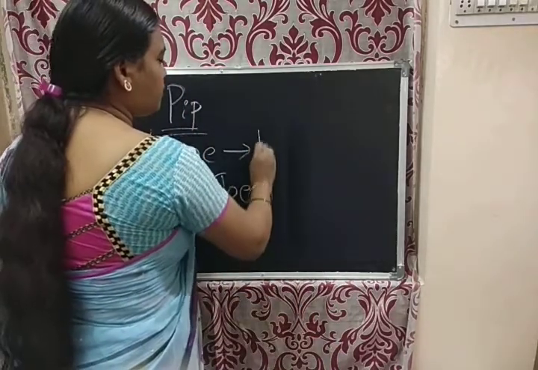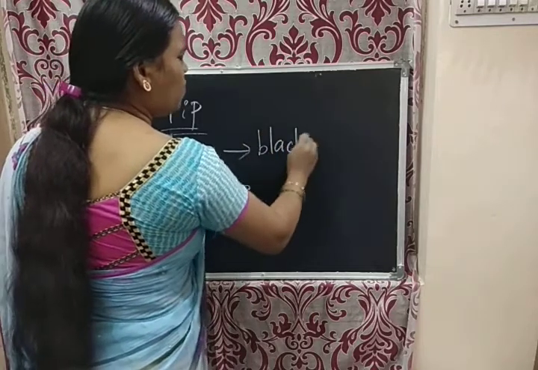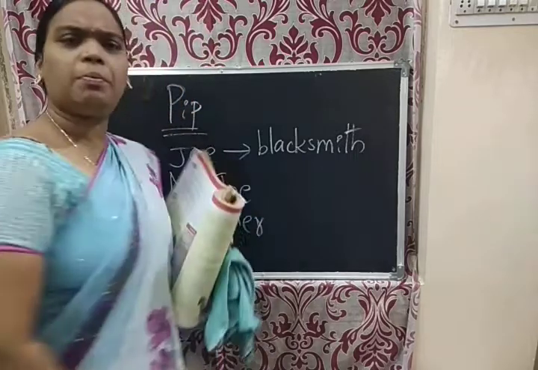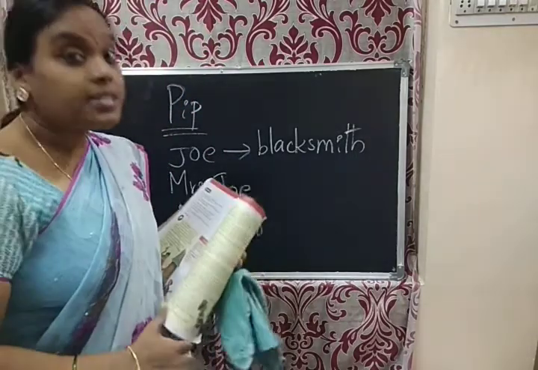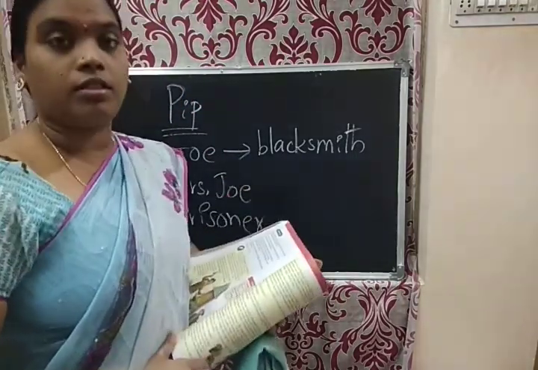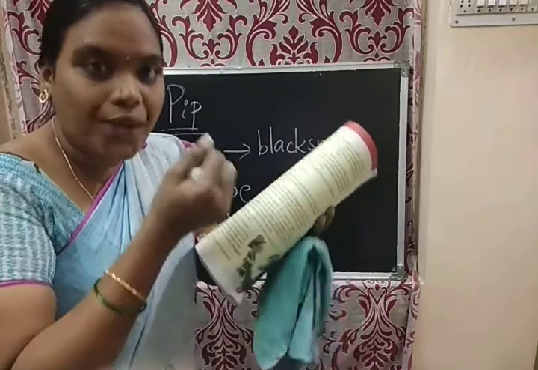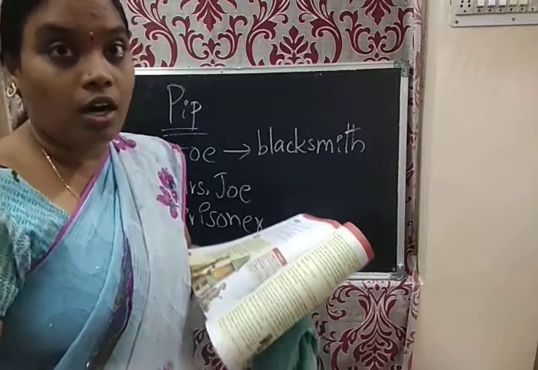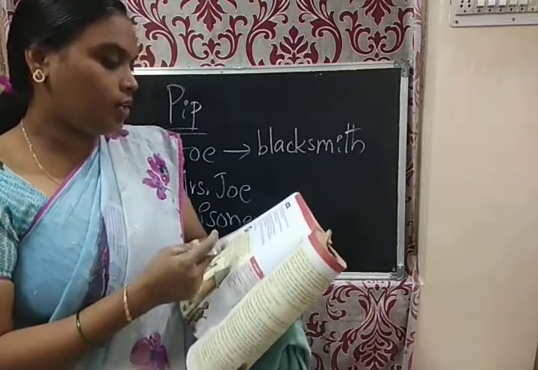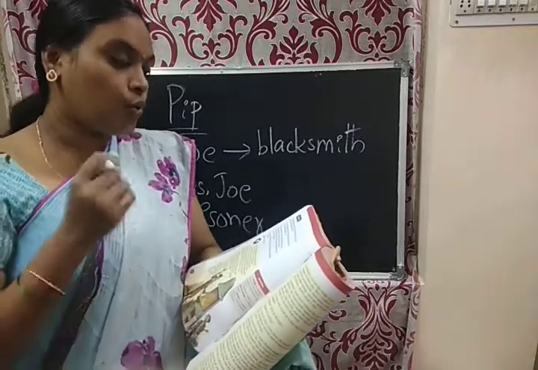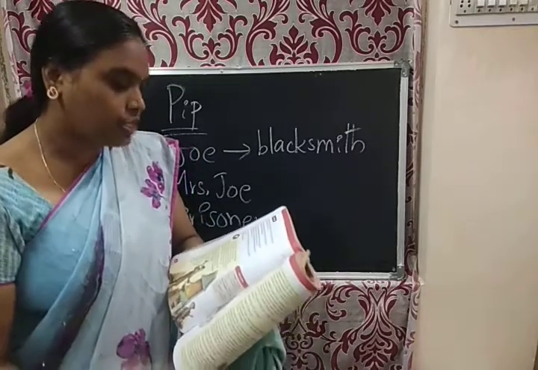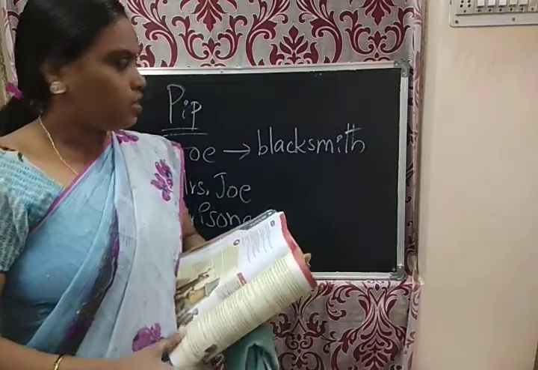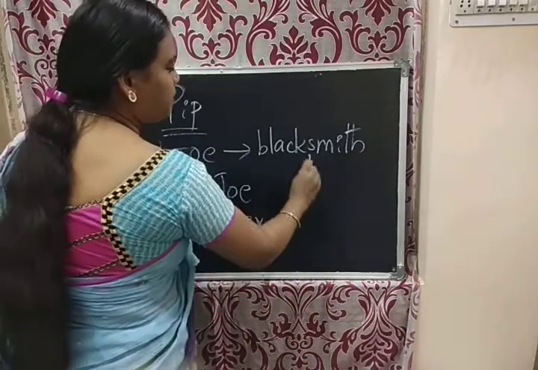Joe's job is blacksmith. What is meant by blacksmith? A blacksmith means a person who makes horseshoes. See, here they gave it: a person who makes horseshoes and other useful metal objects. So what is meant by blacksmith?